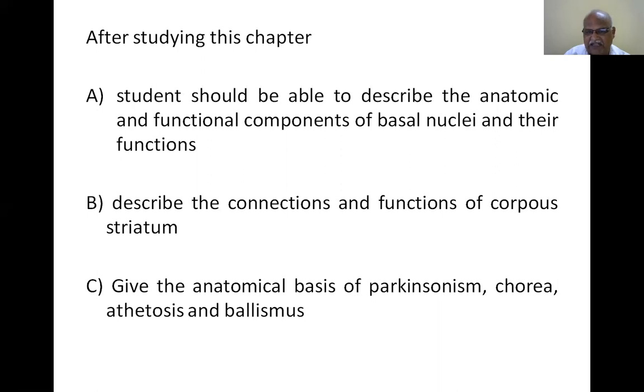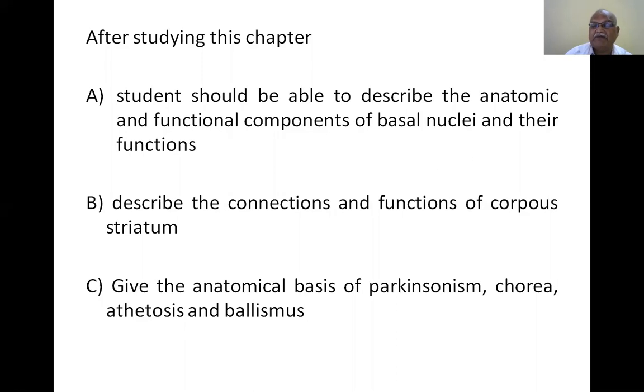At the end of this chapter, after hearing my lecture, you must be able to describe the anatomical and functional components of basal nuclei and their functions. What are the anatomical things present in the basal ganglia? Previously it was called ganglia, but now it is called nuclei. Nuclei are a collection of neurons in the central nervous system, whereas ganglia are outside. The appropriate term is basal nuclei, but it has become a habit to call them basal ganglia.